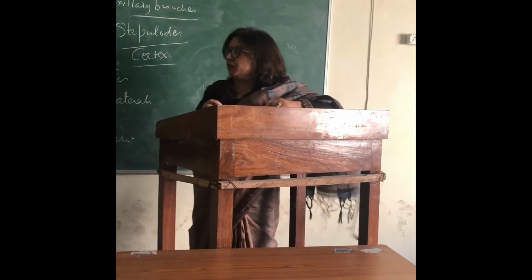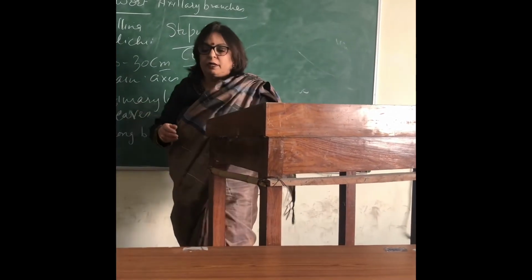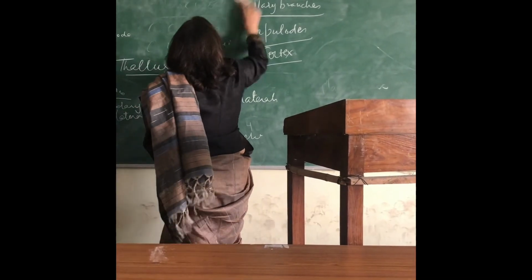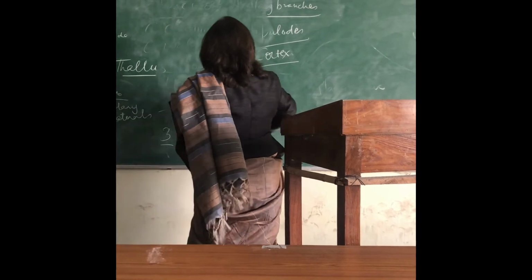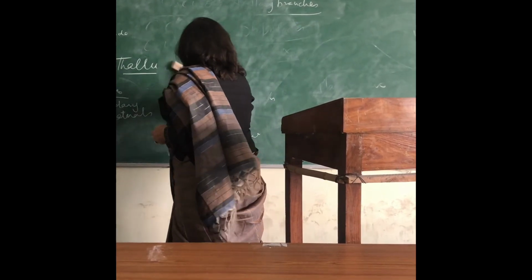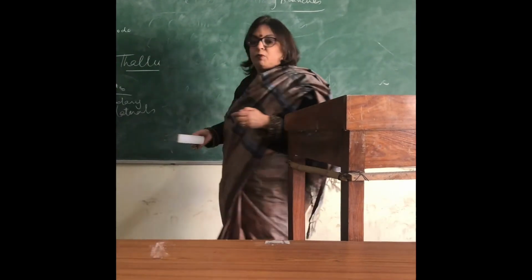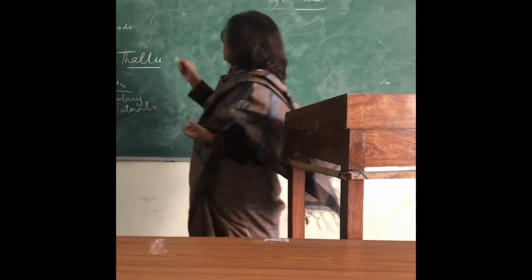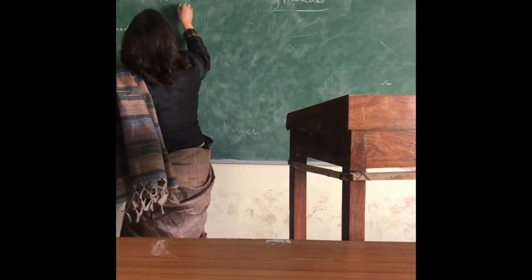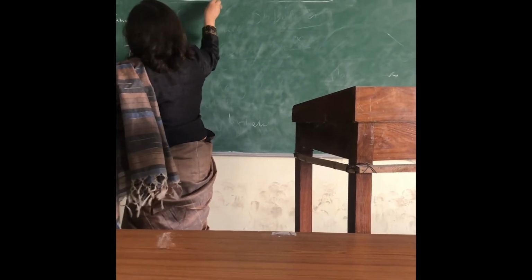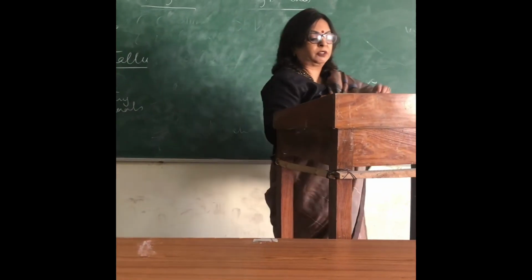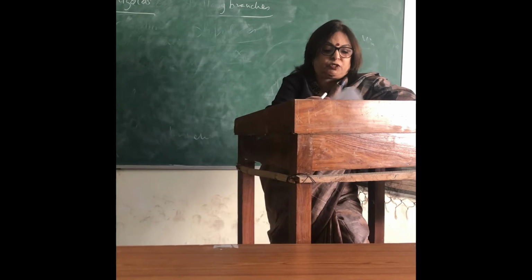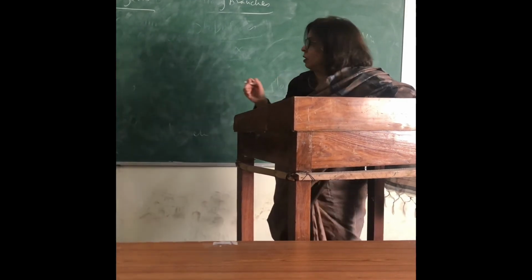Then the next feature we have is the rhizoids. Like I told you, the axis of Chara is attached at the bottom to the mud at the bank of the water bodies. So how is it attached to the mud? It is attached with the help of rhizoids. Rhizoids are multicellular branched structures in Chara.